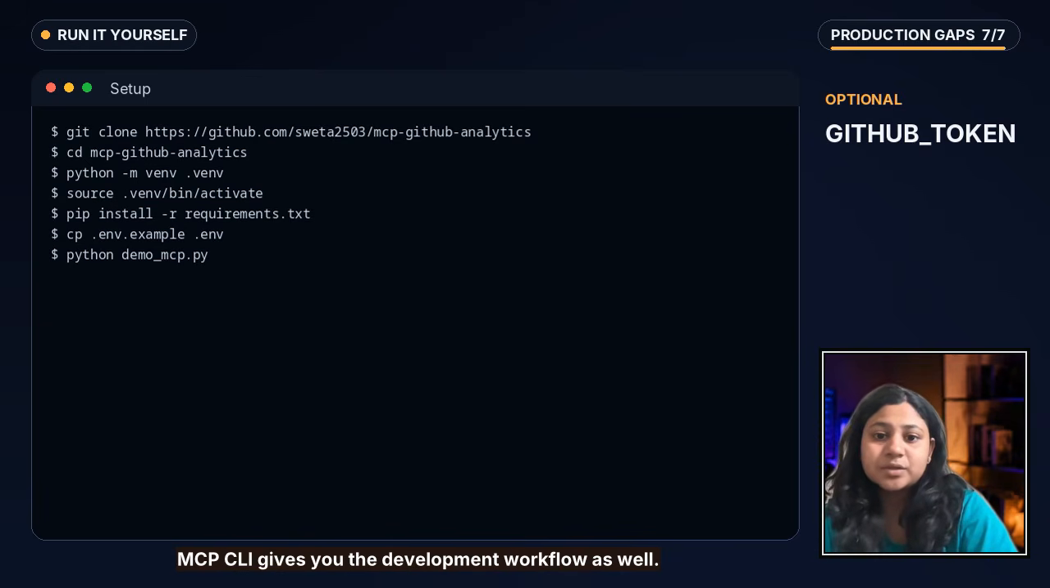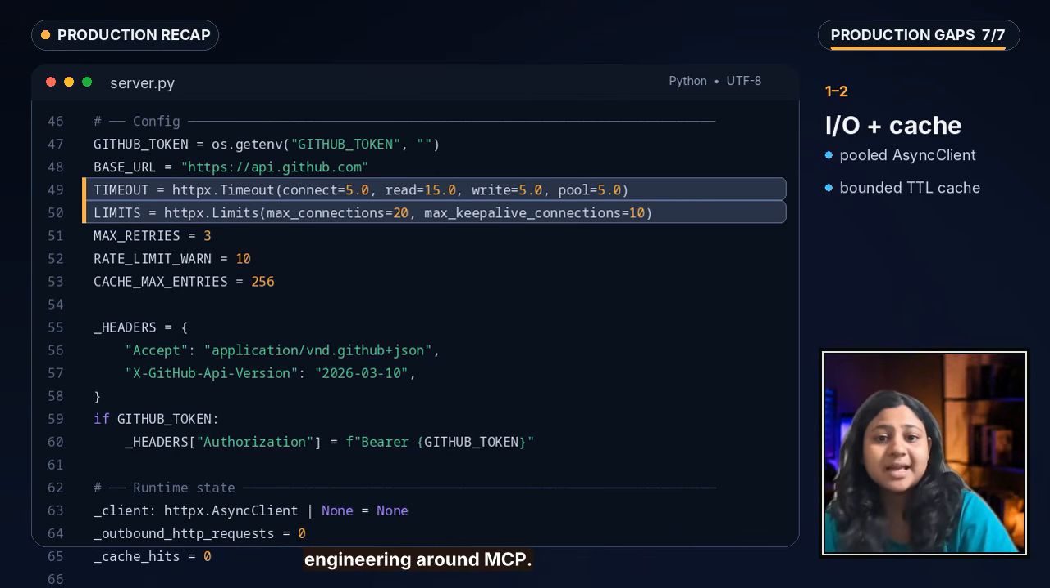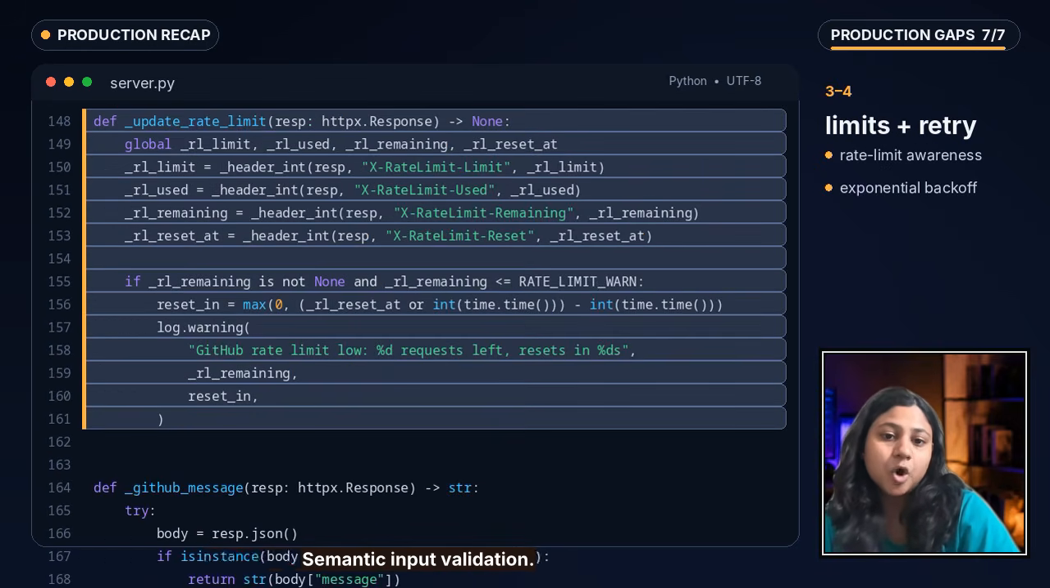So the difference between the 15-line demo and this server is not more MCP, it is the boring production engineering around MCP: async input/output and connection reuse, a bounded cache, rate limit awareness, retry with backoff, logs that stay off the protocol channel, and semantic input validation and parallel input/output when the calls are independent.